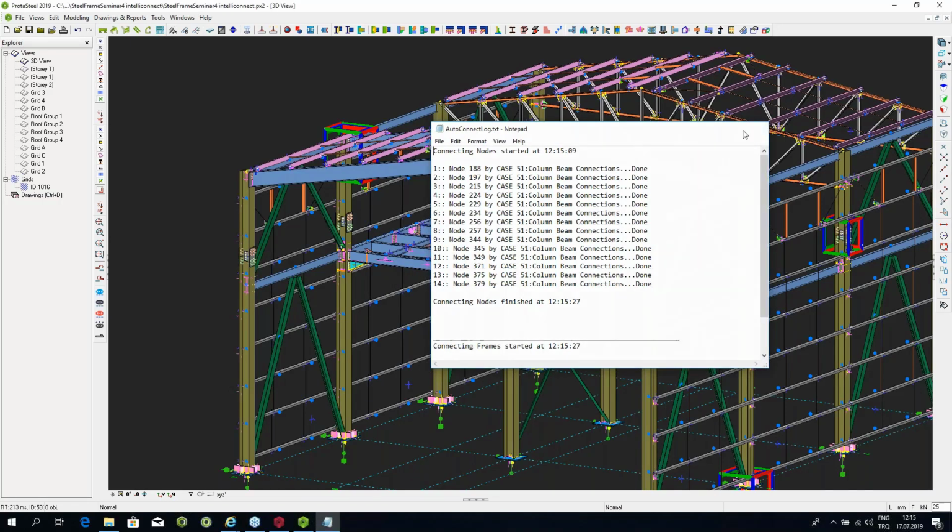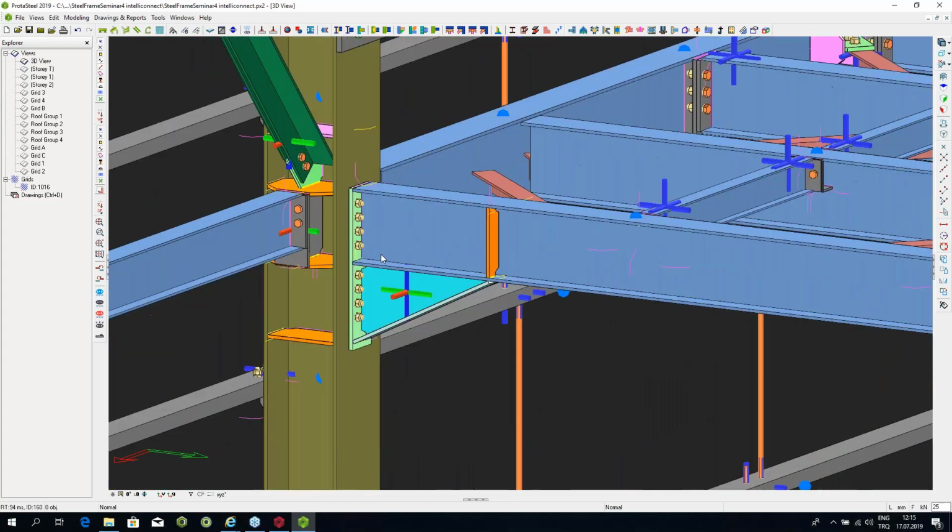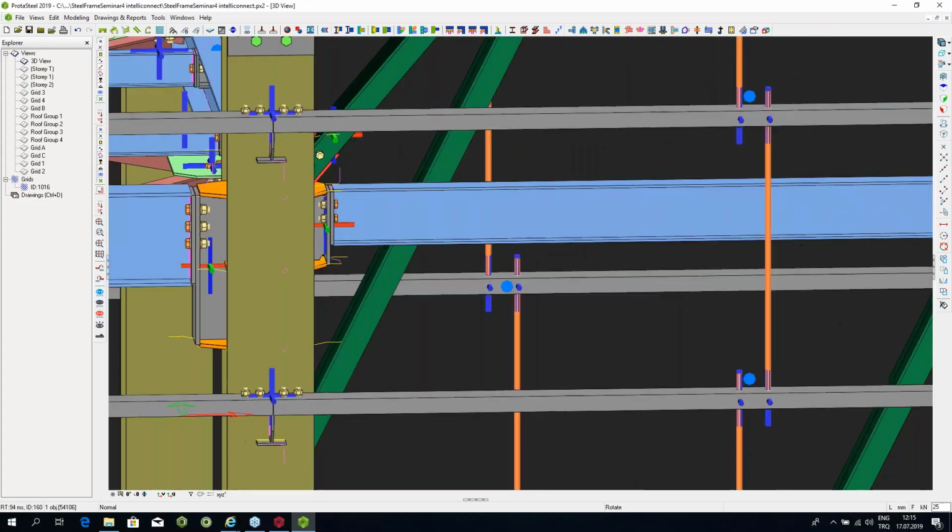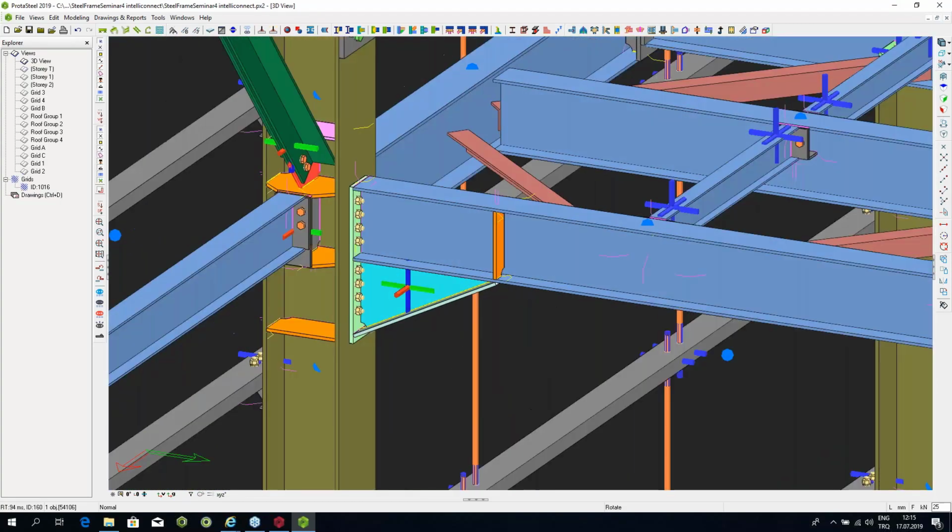Okay, so I'm just going to go over a few. As you can see, I had done this manually at the beginning of the demo. I had made this haunch connection. I had made a connection from the other side, considering these two stiffeners, and then I'd used those stiffeners to produce this corner connection over there. As you can see, it's done all that for me automatically.